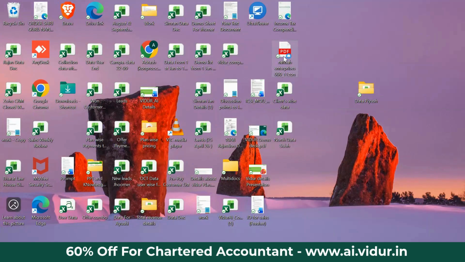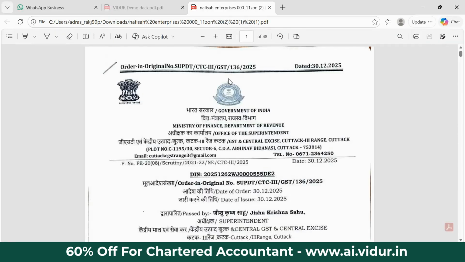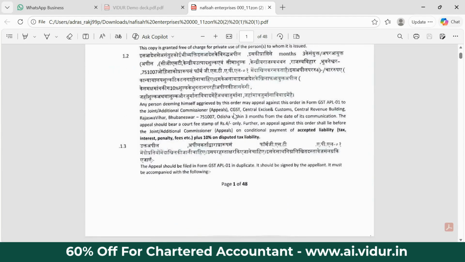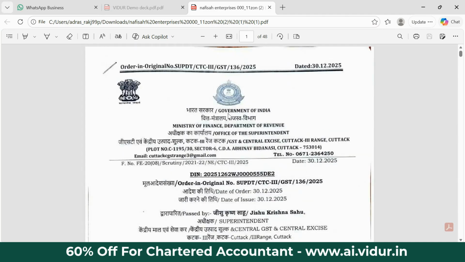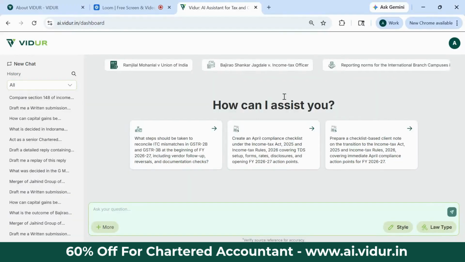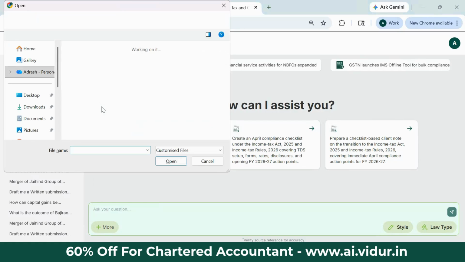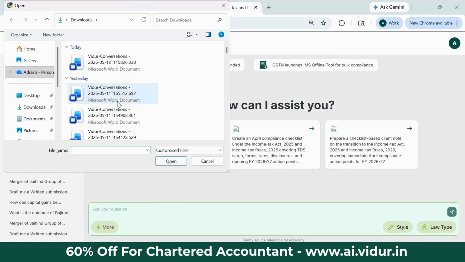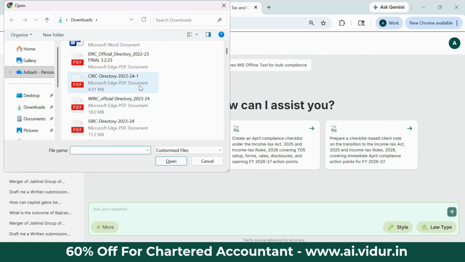This is a dummy document. This is a proper order related to the GST. It's a 48-page order. So what I'm going to do is upload it on VIDUR. This is the upload option. With VIDUR, now you can upload multiple documents together, single document, multi-document, supporting documents, all kinds of things.